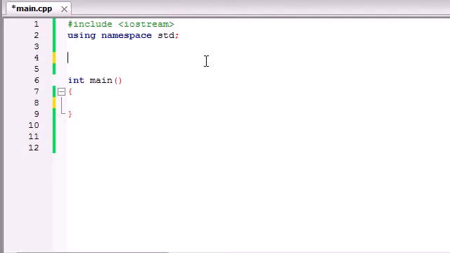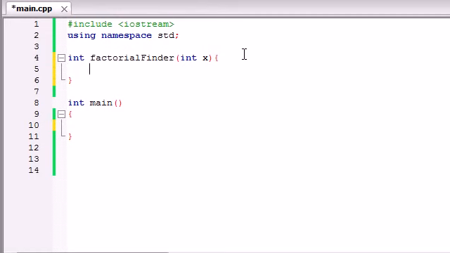So let's write a program to do that, and this is one of the instances where recursion is actually a good idea. Let's make a function, we'll call it factorial finder. So int factorial finder, and it's going to take a parameter which is int x. The parameter it takes is what value we want to find the factorial of. So if we passed it in 5, hopefully it would give us 120. If we passed it in 3, it would give us 6, and so on and so forth.